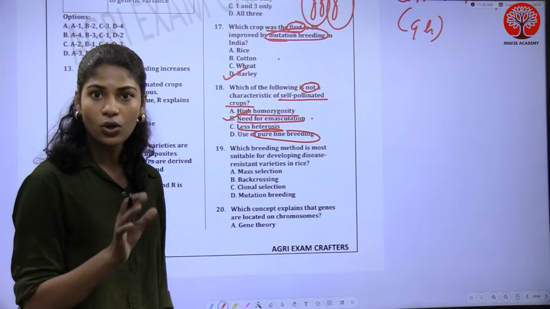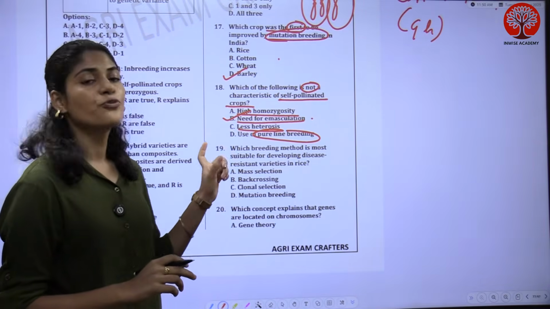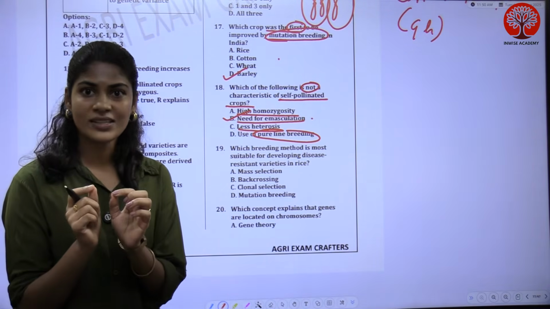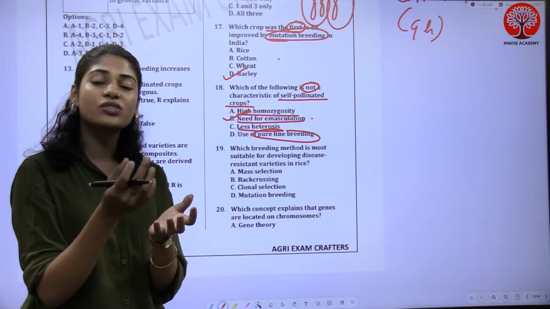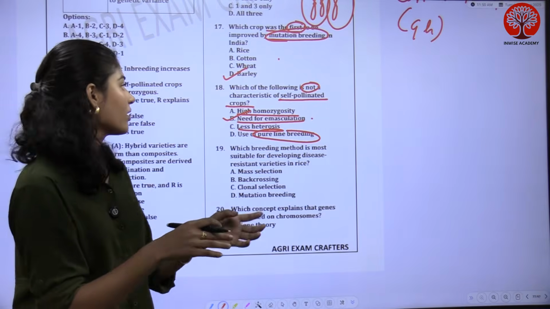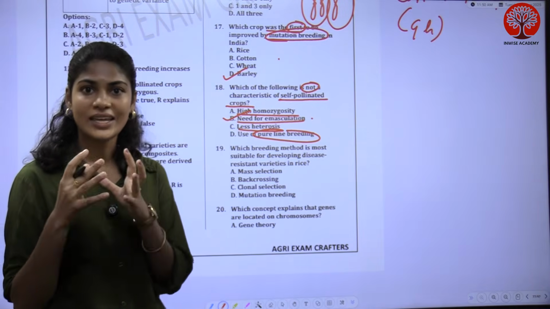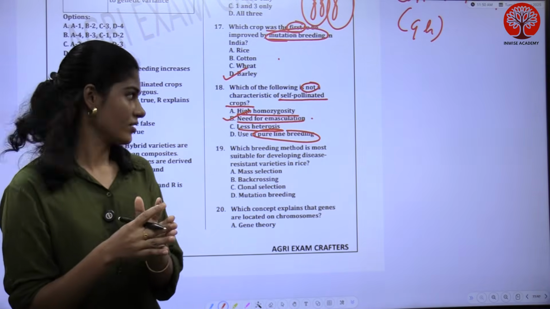Option B. Because why will you go for emasculation? To prevent the pollen from fertilizing its own flower. And through emasculation we can encourage cross pollination, right?